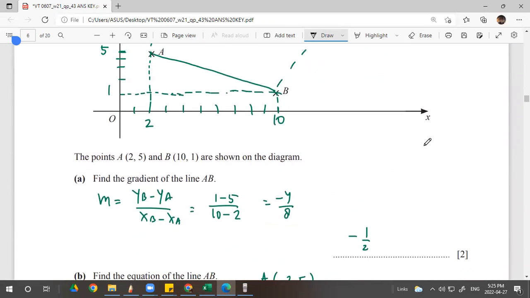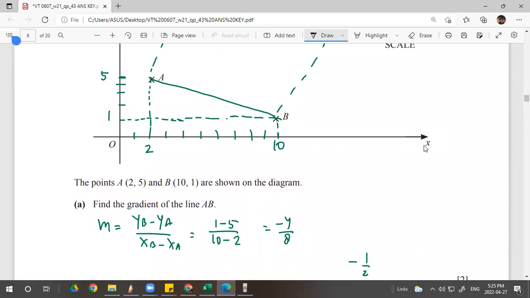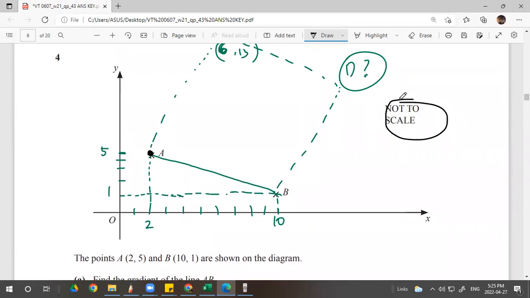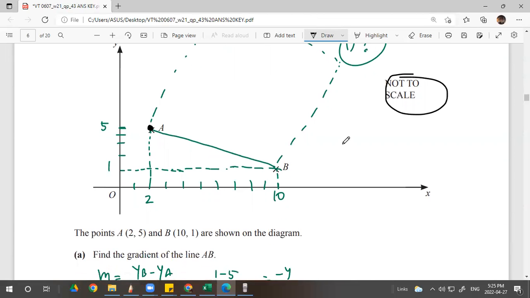Number 4. Point A is (2,5), so I just write 2,5. I just make the diagram here with 2,5, not to scale, of course. The drawing is not to scale. They already put the disclaimer also. And B is (10,1). Okay, this is 1, this is 10. So it's not to scale. See, 1 and 5. How come? This is 2, this is 3 actually. But again, this is not a to-scale drawing.